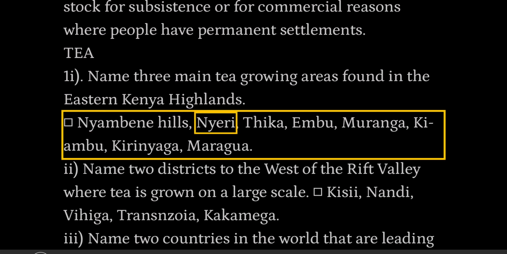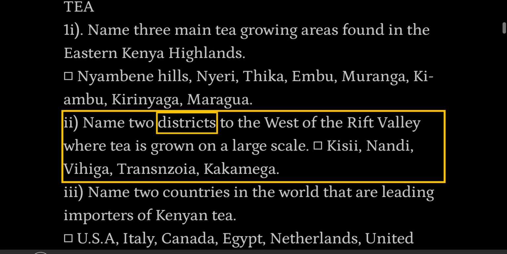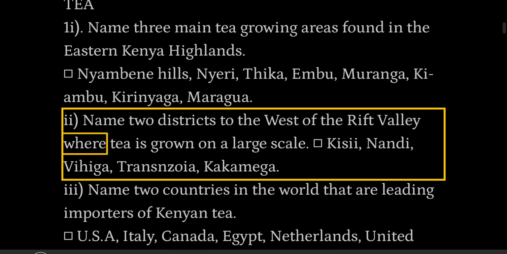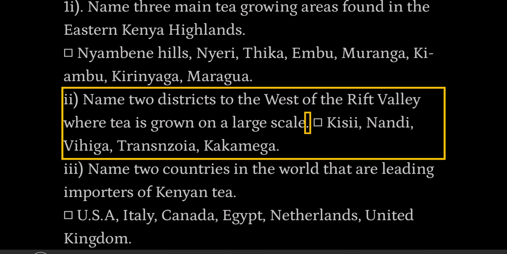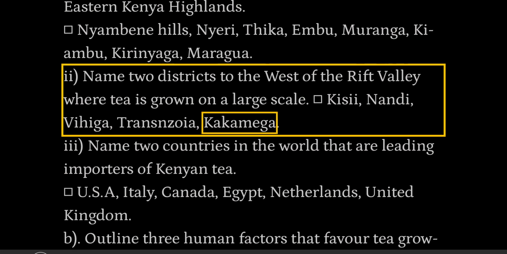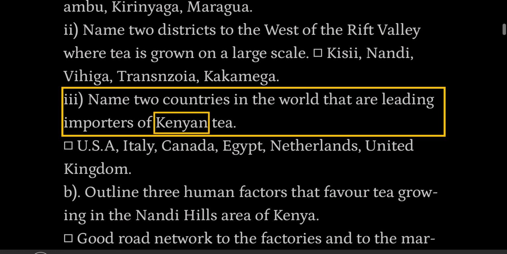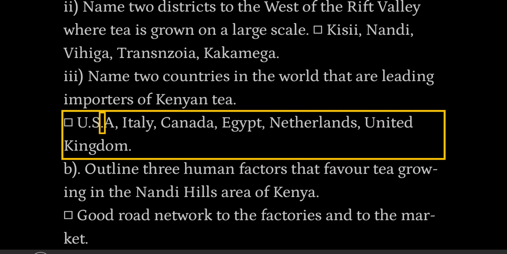TEA. 1. Name 3 main tea growing areas found in the eastern Kenya highlands. Nyambene Hills, Nyeri, Thika, Embu, Murang'a, Kiambu, Kirinyaga, Maragua. 2. Name 2 districts to the west of the Rift Valley where tea is grown on a large scale. Kericho, Nandi, Vihiga, Trans-Nzoia, Kakamega. 3. Name 2 countries in the world that are leading importers of Kenyan tea. U.S.A., Italy, Canada, Egypt, Netherlands, United Kingdom.